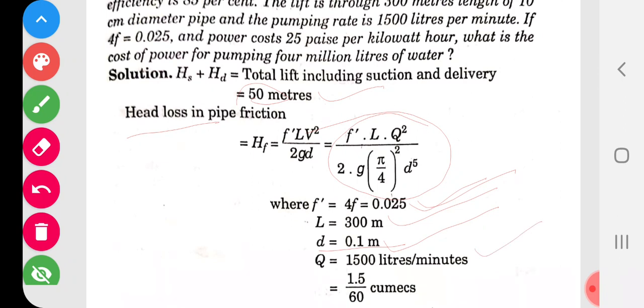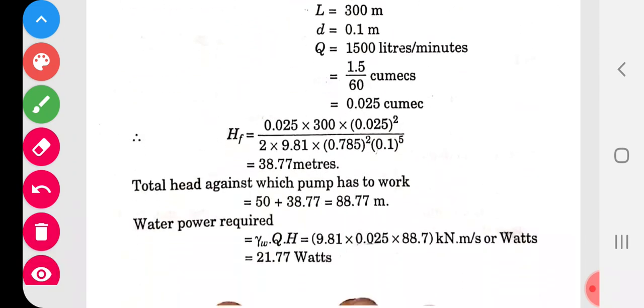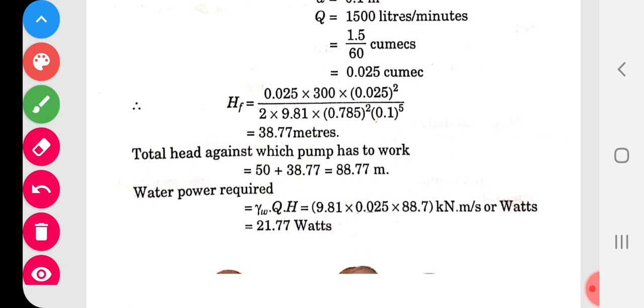Q is given, but Q is given in liters per minute. That we have to convert into cubic meters per second. So how is it converted? 1500 liters means 1.5 cubic meter, divided by 60, so minutes are converted into seconds. This one is very simple to understand. So Q is given, and by putting all these values in the HF equation, it is calculated.